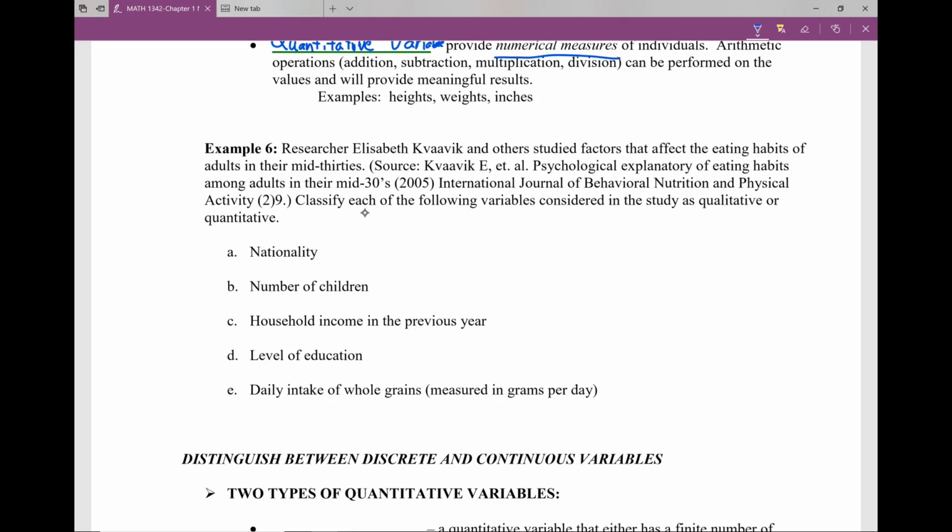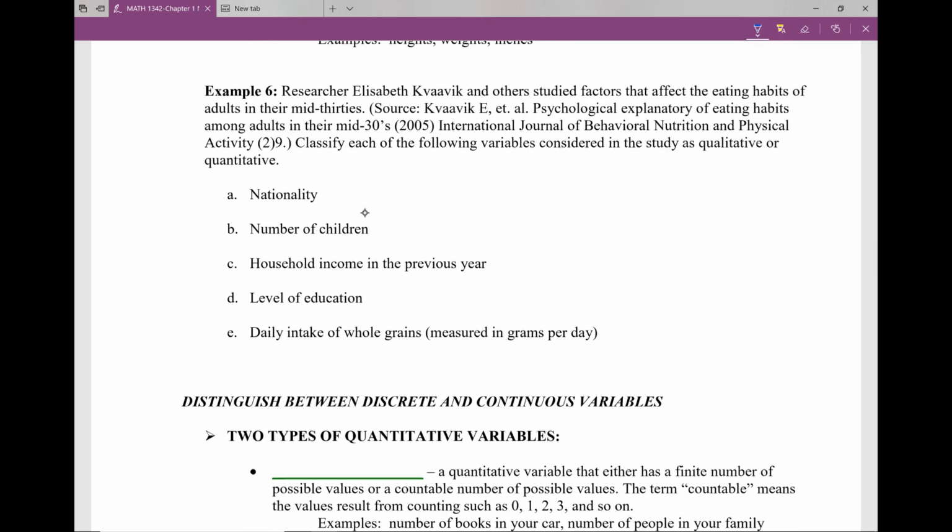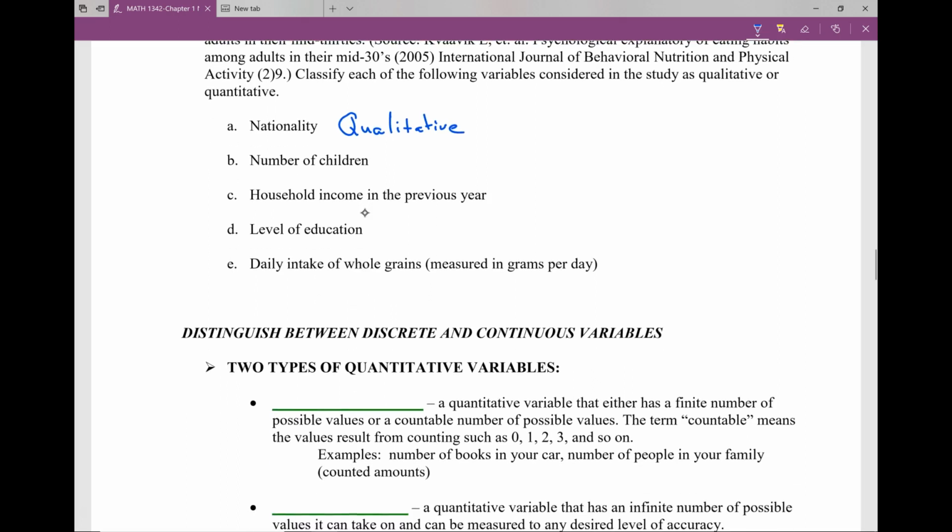Okay? So looking at these, if I look at nationality, when you answer what is your nationality, you answer it in words. So that is automatically going to make it qualitative. Number of children.